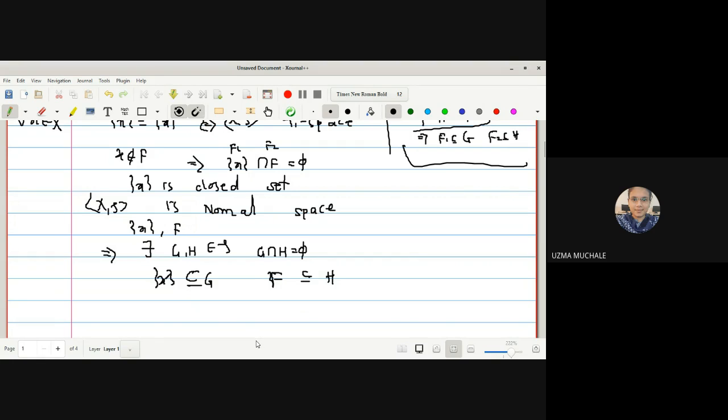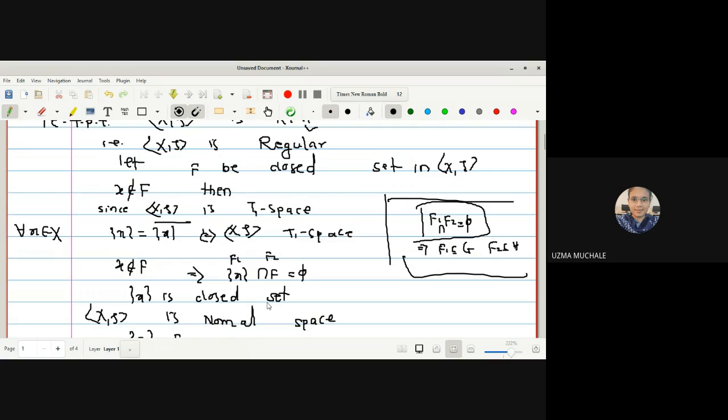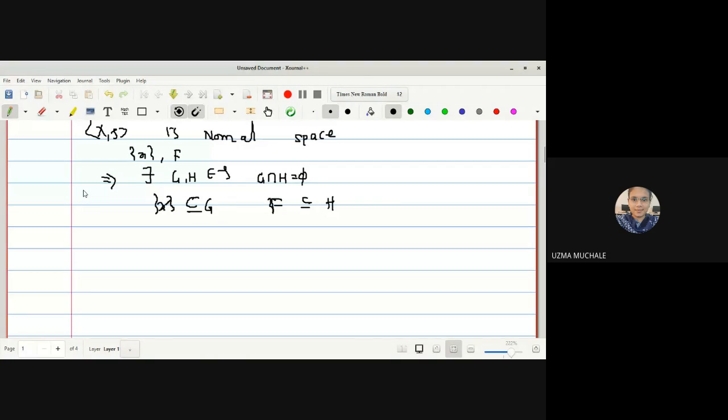Okay, but what was our aim to prove? We want to prove it is a regular space, correct? Yes, ma'am. So we started with the assumption that there exists a closed set which does not contain the point X. And what is our aim to find? Two disjoint open sets.